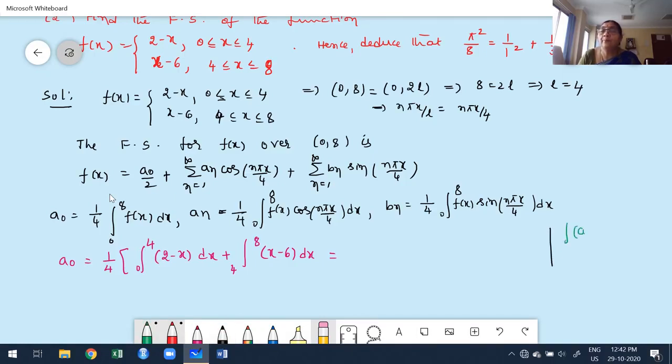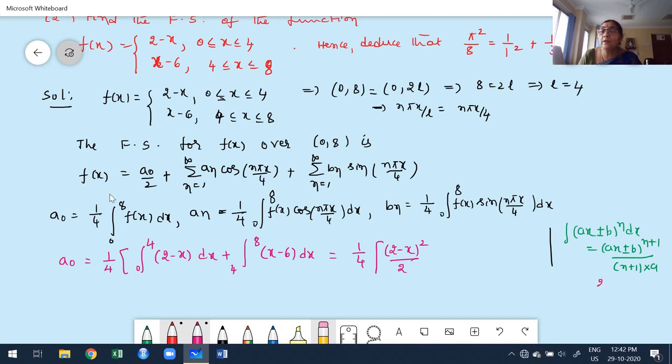integration of (ax plus b) to the power of n with respect to x is nothing but (ax plus b) to the power of n plus 1 divided by n plus 1 into coefficient of x. What's the coefficient of x? It is a. This is a fundamental second PUC formula. From this formula, 1 by 4, what is integration of 2 minus x? Power is 1, so 2 minus x whole square divided by 2.